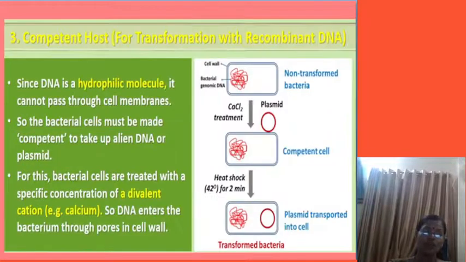Okay, since DNA is a hydrophilic molecule, it cannot pass through the cell membranes. It is avoiding the water molecule, so it is not passing through the cell membrane. So the bacterial cell must be made competent to take up alien DNA, for plasmid.